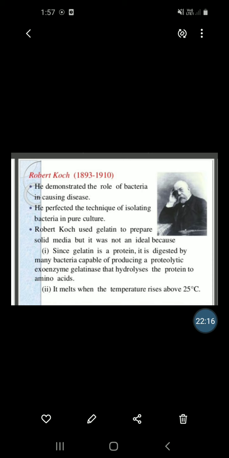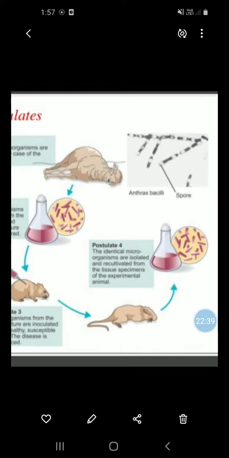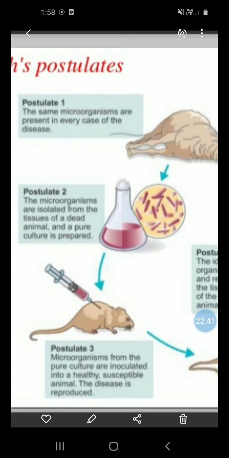Robert Koch used gelatin to prepare solid media, but it is not ideal. There are two reasons. First, gelatin is a protein and it is hydrolyzed into amino acids. And second, it melts when the temperature rises above 25 degrees Celsius. Then there are the postulates of Koch.